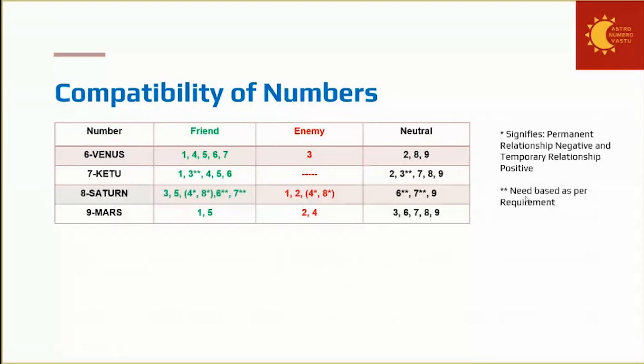And 6 does not have any direct relationship with the illegitimate son of the king. So as such, 6 will come in the neutral category. And also 9, the army commander, because 9, I told you in the last session, has a lot of ego. And as such, 6 does not have anything direct to talk about with the army commander. So 9 will be in the neutral category.